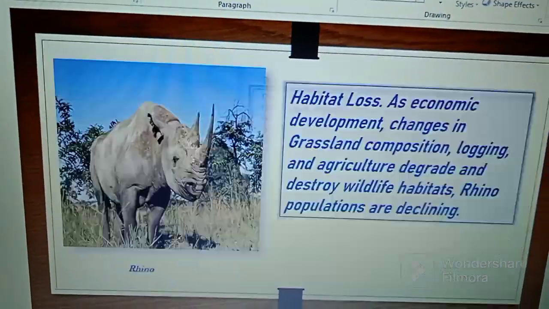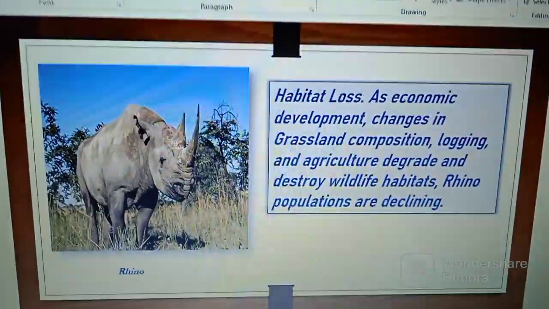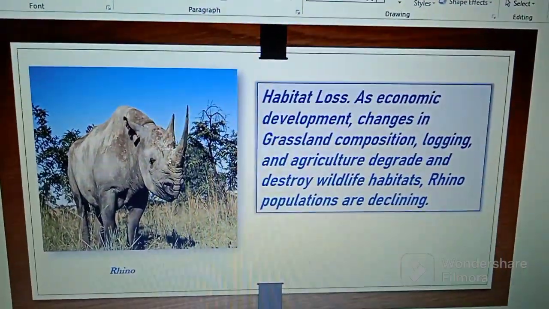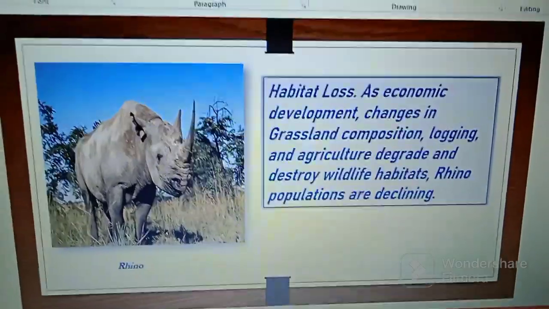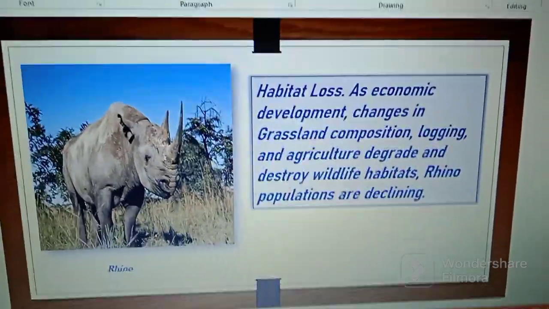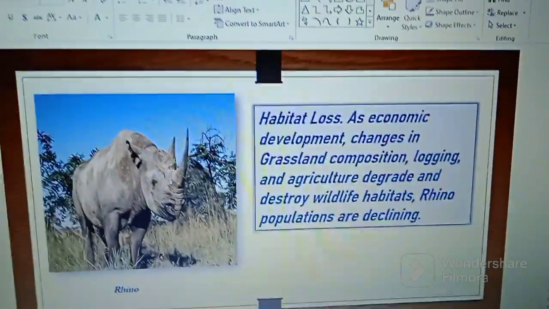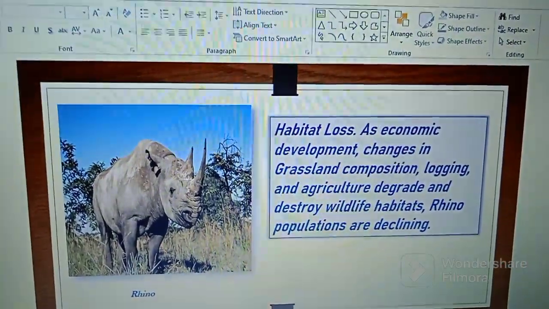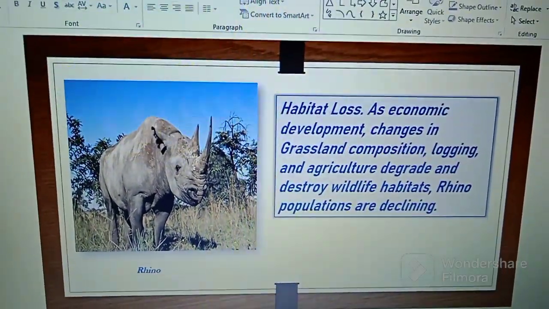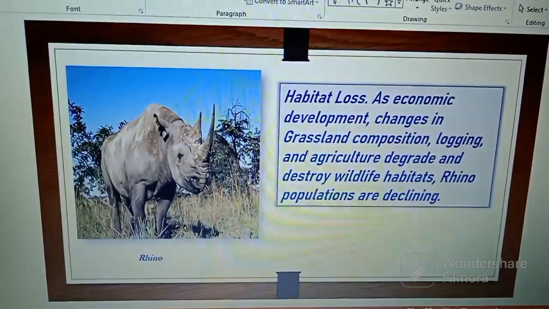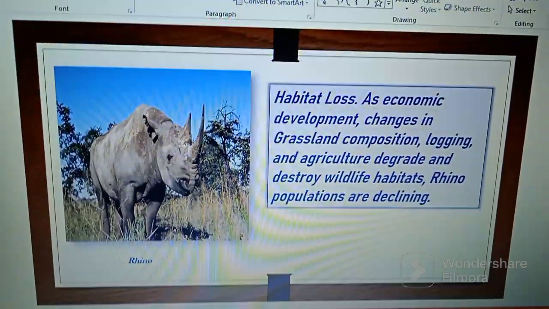And my last animal is the rhino. They are endangered because of habitat loss as endemic development, changes in grassland composition, logging and agriculture degrade and destroy wildlife habitats. Rhino populations are declining. Now I have added some points, and the endangered animals section is completed. Now I am adding some points on endangered plants or endangered trees.